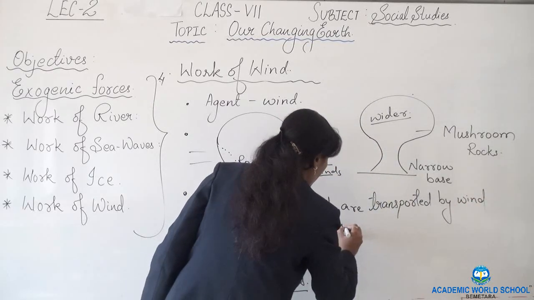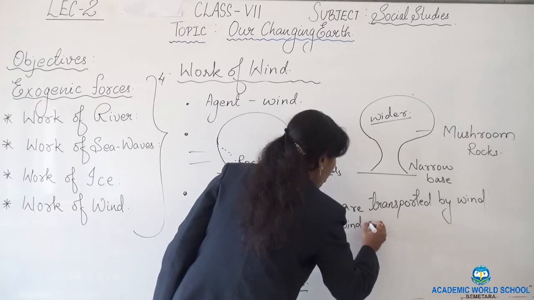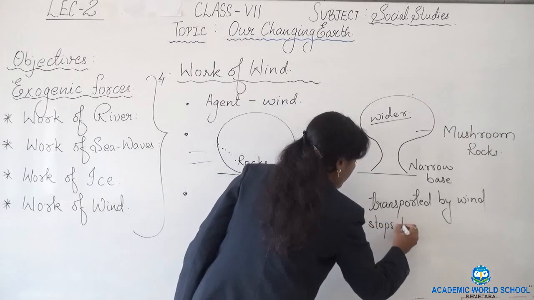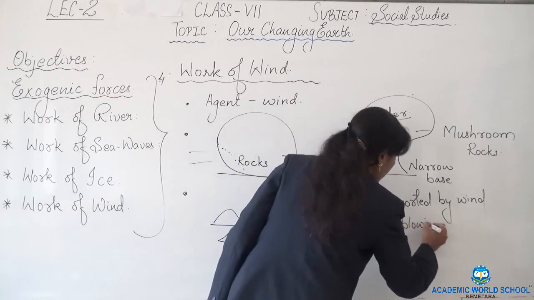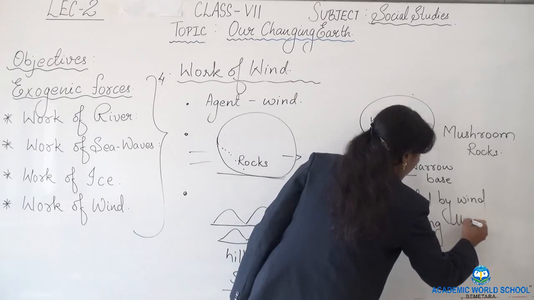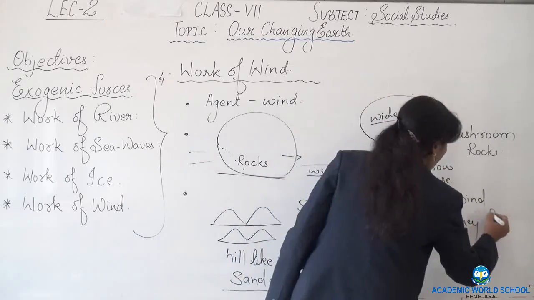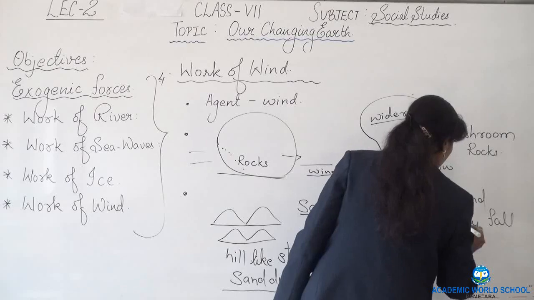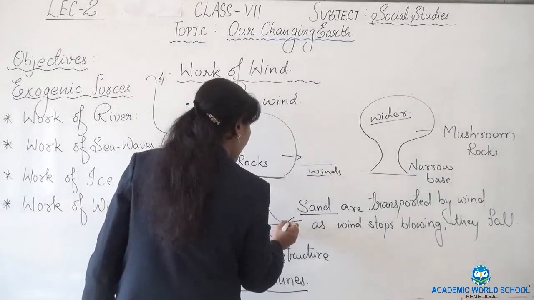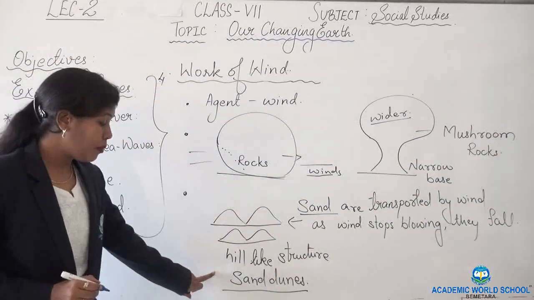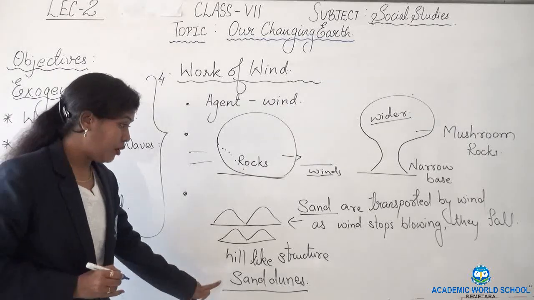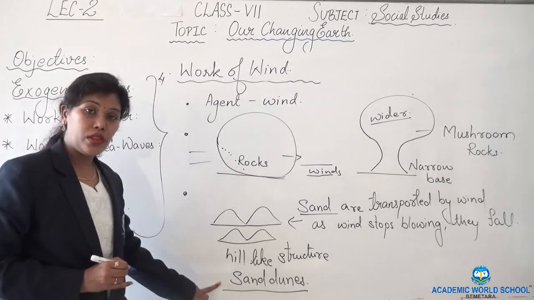As the wind stops blowing, they fall, and hill-like structures are formed. Those hill-like structures are known as sand dunes.